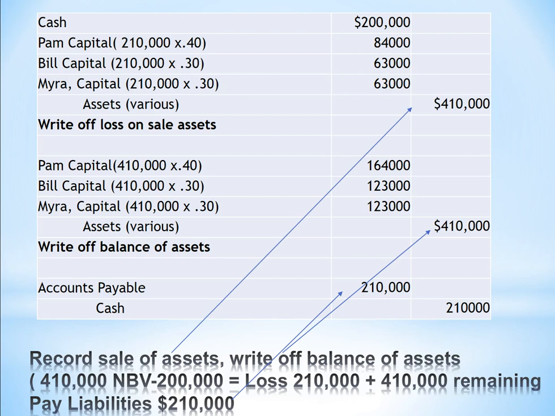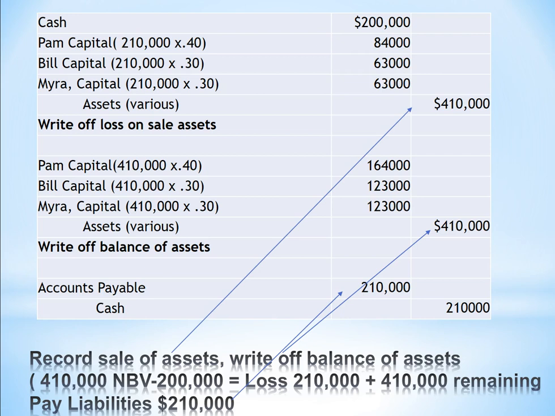Now, the first thing we want to do is write off the loss on the sale of the assets, because we got cash of $200,000. However, the assets were on the books for $410,000. So what we need to do is write off the loss based on profit sharing to the individual partners.